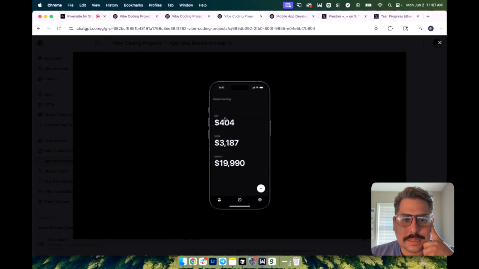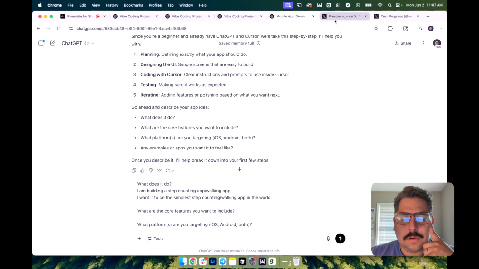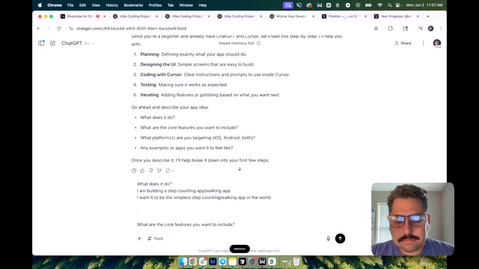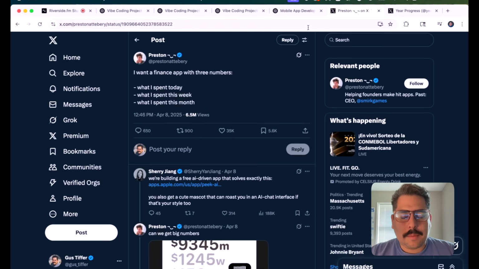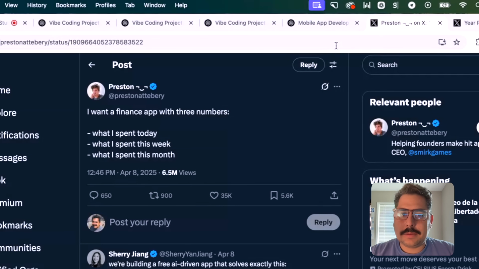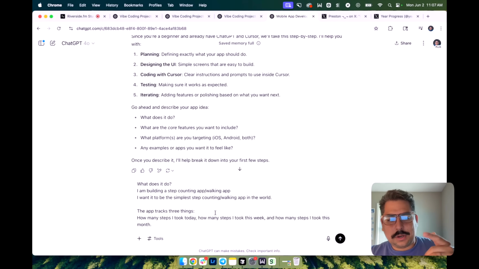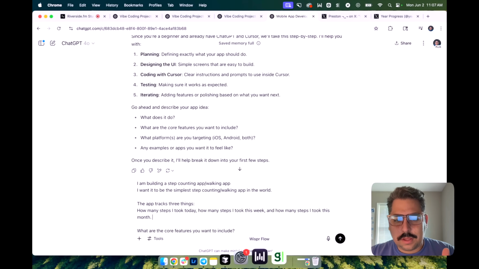Or something simple like this: day, week, month. And instead of obviously the numbers, it would be like the steps. And so with that in mind, I'm going to say, what does it do? The app tracks essentially three things: how many steps I took today, how many steps I took this week, and how many steps I took this month.